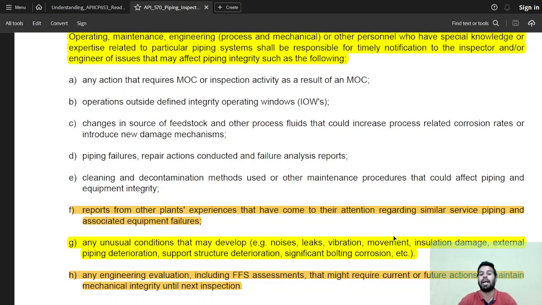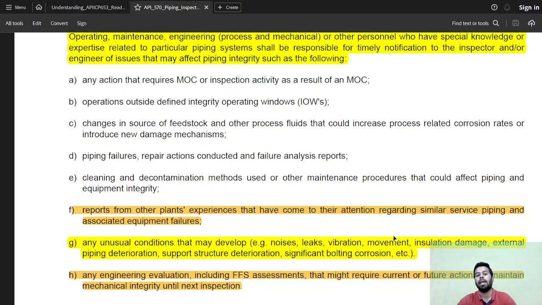Piping failure, repair actions conducted, and failure analysis reports. Cleaning and decontamination methods used, or other maintenance procedures that could affect the piping equipment integrity. Reports from other plant experiences that may have come to their attention regarding similar service piping and associated equipment failures. So what is this similar service? We'll talk about it in great detail further.